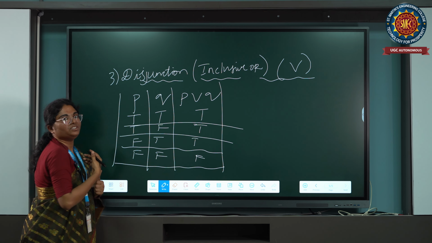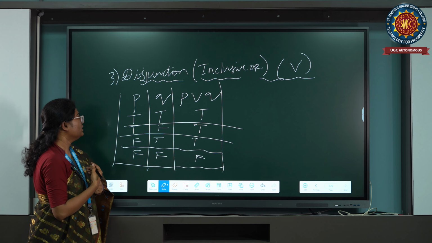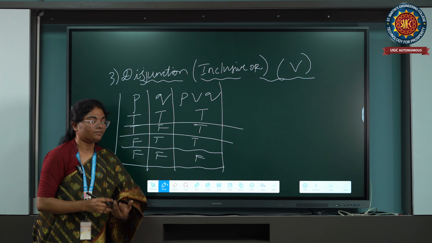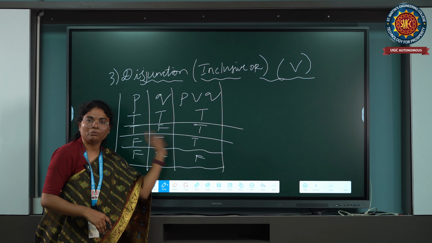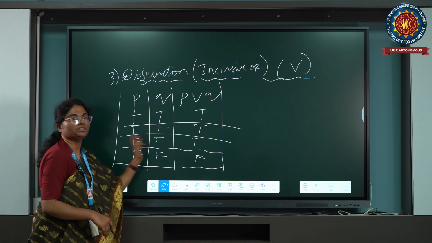It is like addition. Understanding? If we talk in terms of digital, 1 plus 1 is 1, 1 plus 0 is 1, 0 plus 1 is 1, 0 plus 0 is 0, like this.